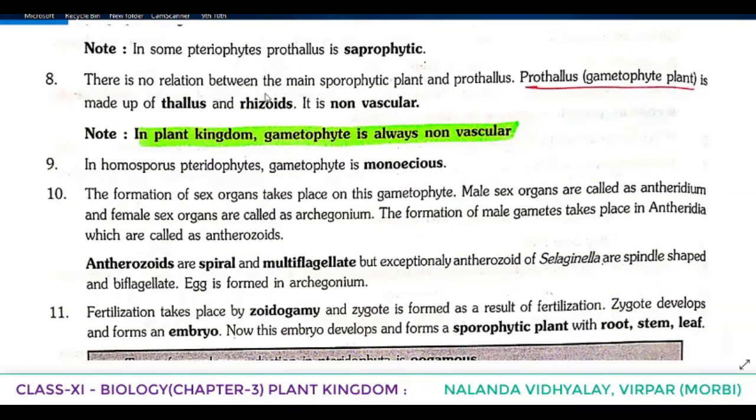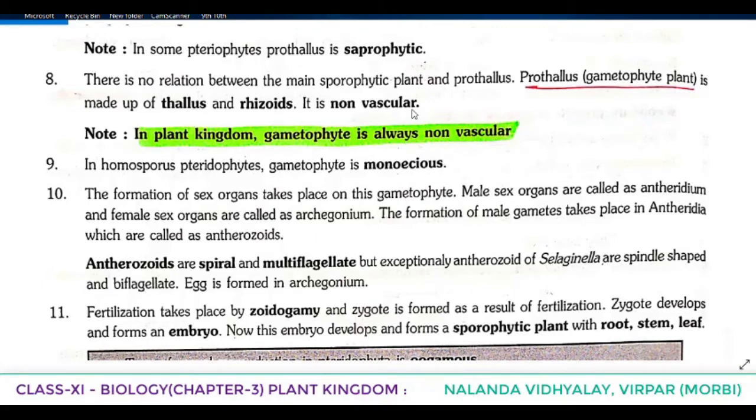Next point, there is no relation between the main sporophytic plant and prothallus. Prothallus, that is the gametophyte plant, is made up of thallus and rhizoids. It is made up of what? Thallus and rhizoids. When we were talking about the sporophyte, we said that it has vascular tissue. And here we are saying that the gametophyte germinated from the spores does not have any relation with the main sporophytic plant. So here there is no relation between the main sporophytic plant and prothallus.